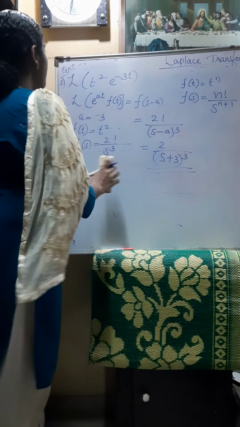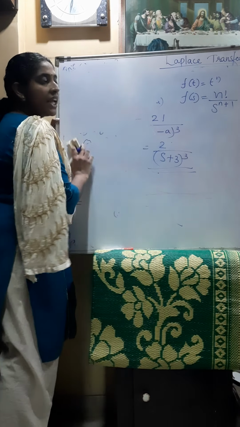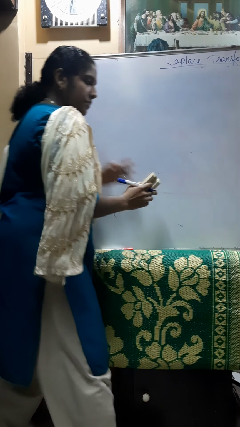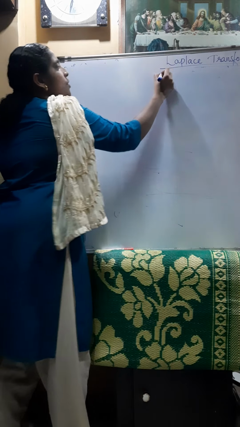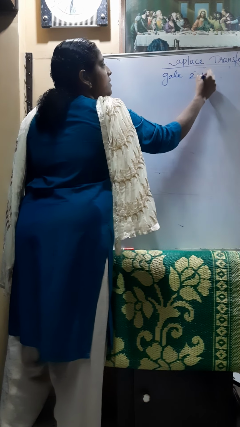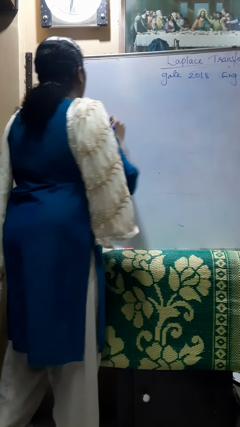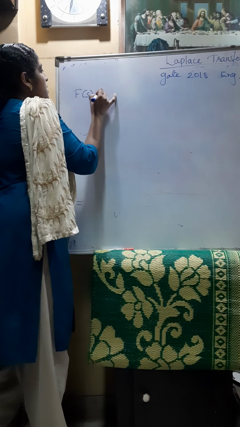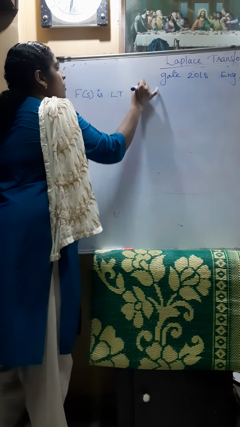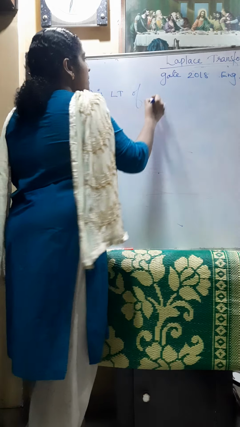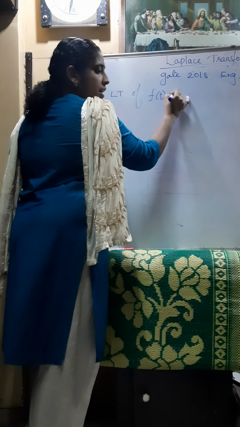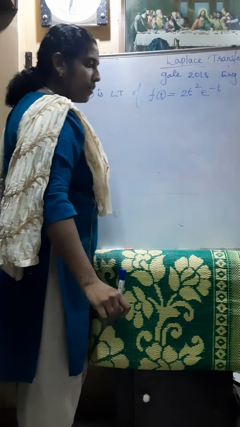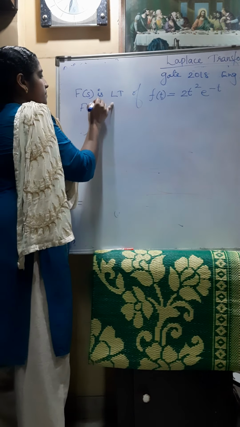So we can do some more three questions that were asked in the engineering GATE examination. One question is from GATE 2018 engineering. The question is: F of s is the Laplace transform of f of t equal to 2t square e raised to minus t. Find F of 1.